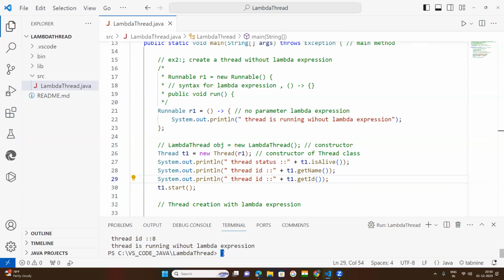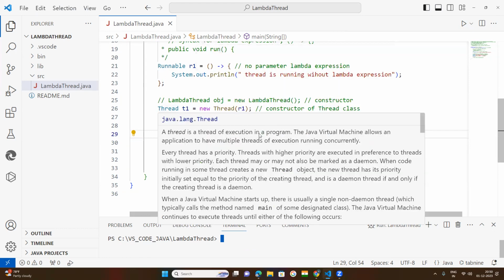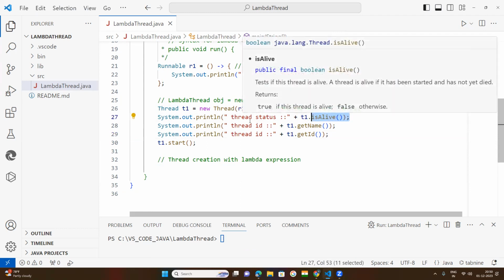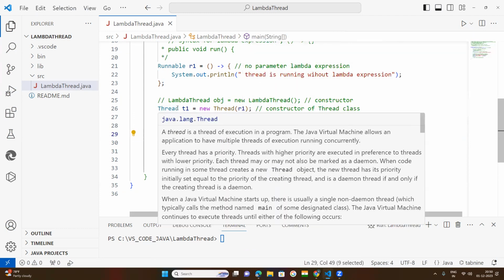Once the thread is created and running, we can check some status of the thread by these methods. The isAlive method is a method of the Thread class, getName gets the name of the thread, and getId gets the ID of the thread. These methods are Thread class methods. The Thread class is a built-in class of the Java language package.